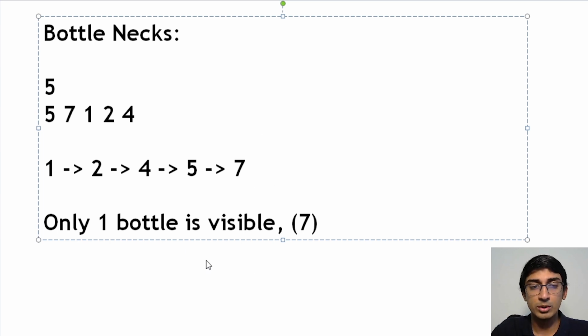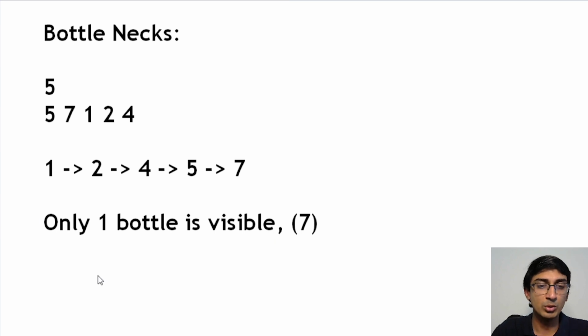So how do we go about doing this question? Well, one of the simplest brute force approaches that you can do is try to actually simulate this entire approach. Try to put 1 inside 2, 2 inside 4, 4 inside 5. Basically try to find the longest increasing sequence that you can get from this entire array, right? There are many ways to do that, but this array is not always in sorted order, so you could probably sort it and then get the longest increasing sequence and so on.